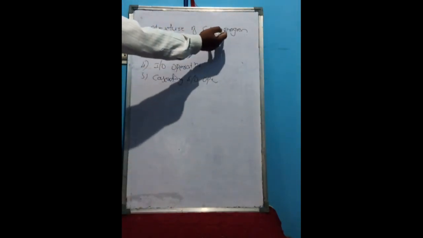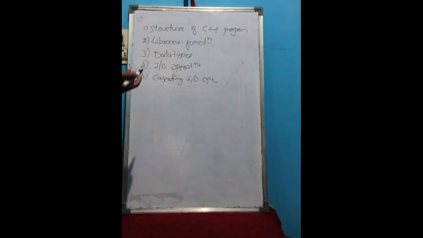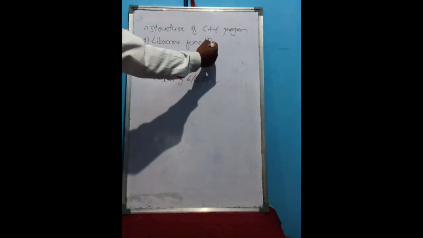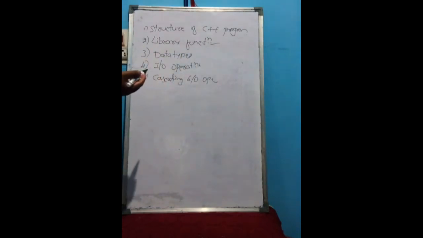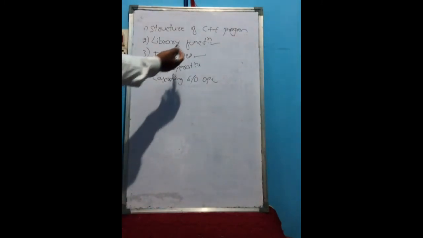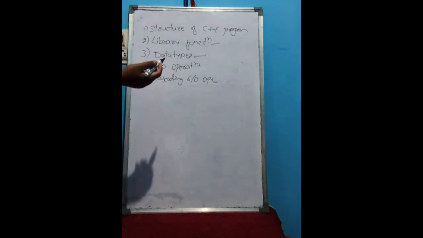In the structure of C++, four sections are there: include files, class declaration, and member function declaration. Next we studied the main function. In library functions, we studied what library functions are. In that we saw some examples: mathematical functions, string functions, character functions. Next, in data types, there are four types we studied: simple or fundamental data types, modified, derived data types, and user defined data types.